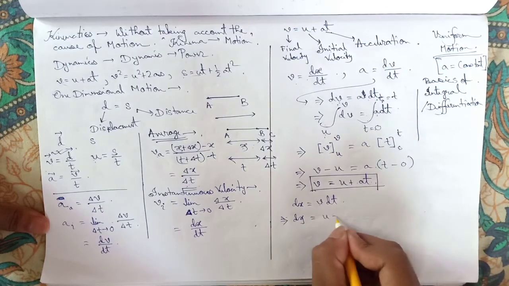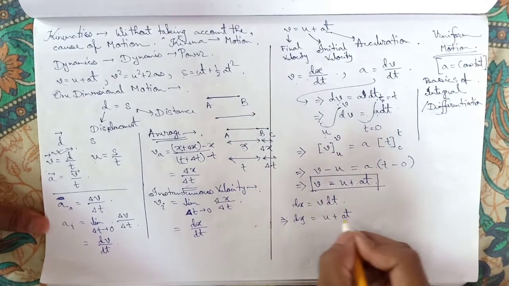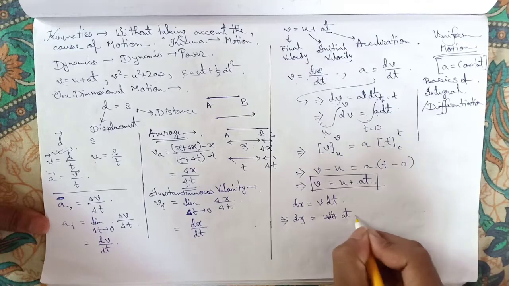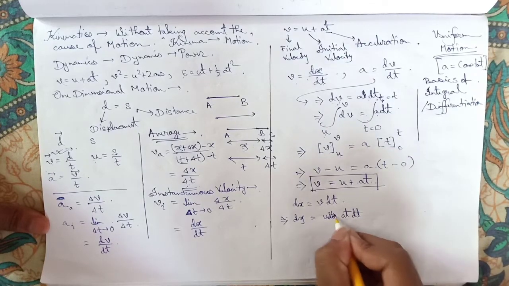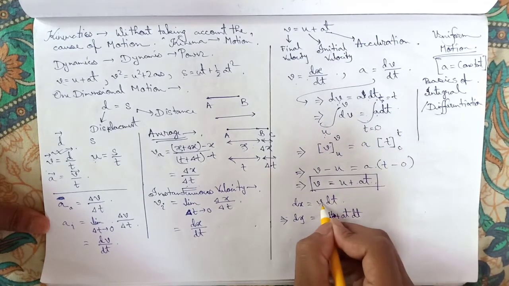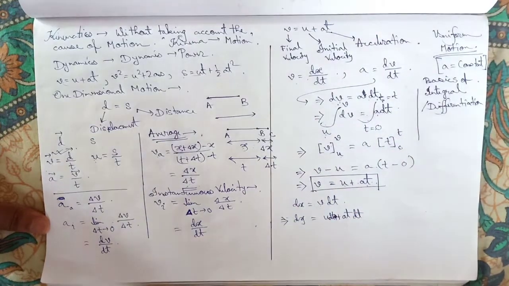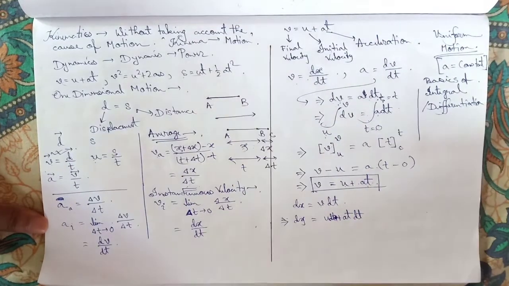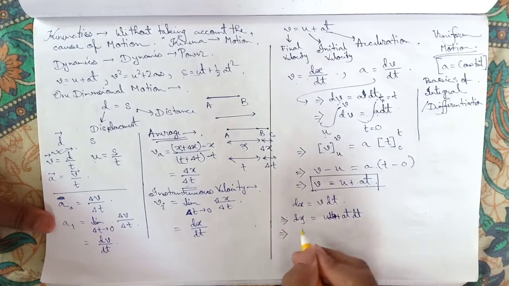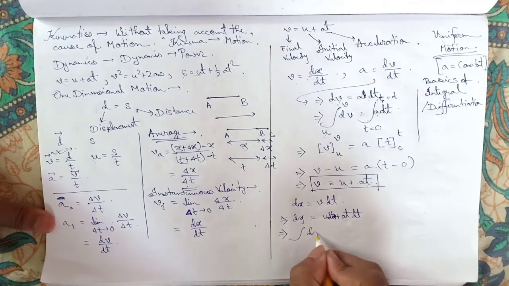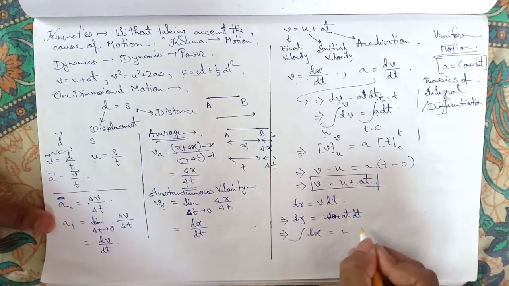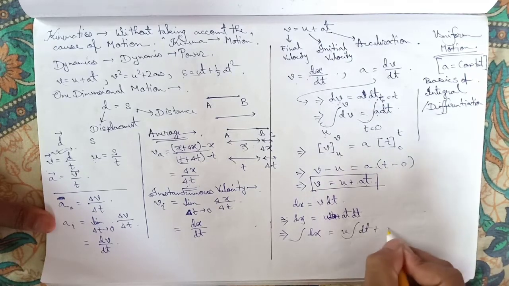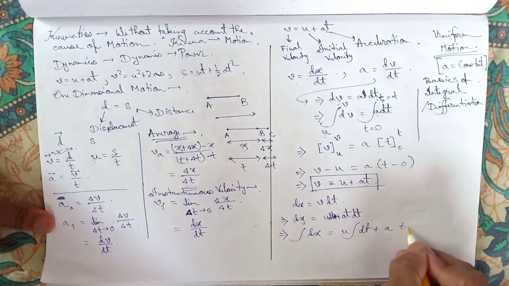So we can put u plus at. Now dt is multiplied on both sides. We just substituted v by u plus at. Now again make an integral of dx equal to u dt plus at dt.